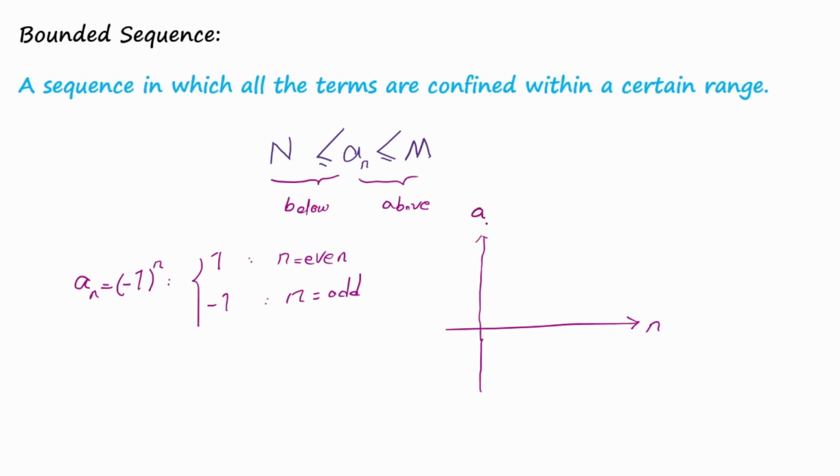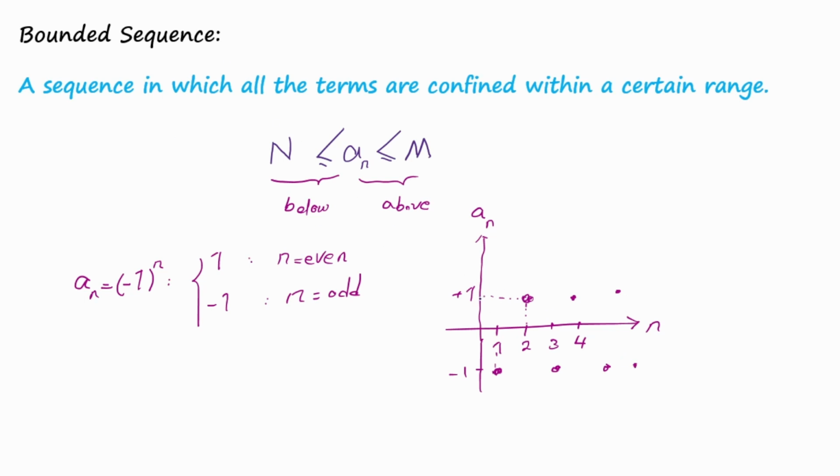we can see that for n equal to 1, it equals -1. When n is equal to 2, the value of the sequence is +1. When n equals 3, it's -1. When n equals 4, it's +1. So it oscillates between -1 and +1.